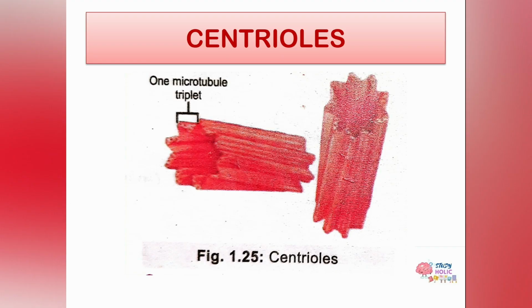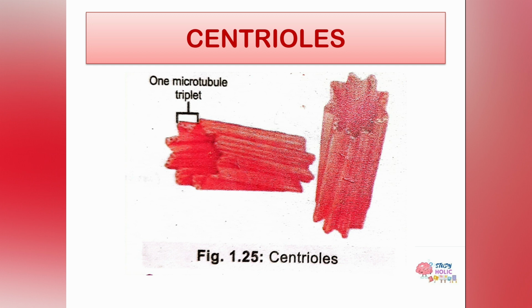Now let's move on to our last organelle, that is centrioles. Today I'll be ending the organelles and will be moving on to the next topics of the book. Centrioles, as you can see, are non-membranous organelles and they are mainly found in animal cells. But apart from animal cells, they are also found in fungus-like protists, such as slime molds and water molds. The centrioles are rod-shaped structures and they occur in pairs.